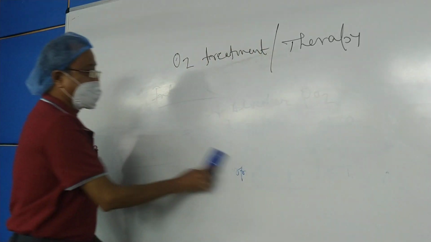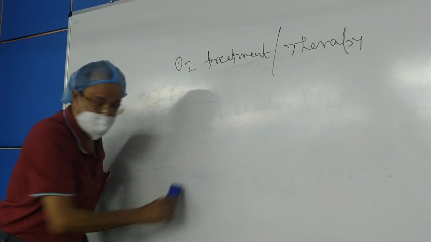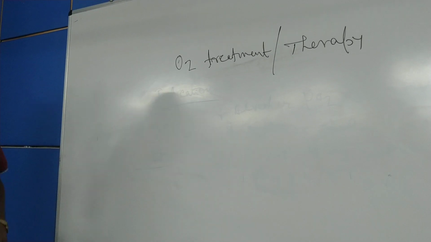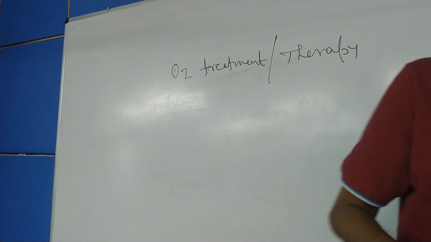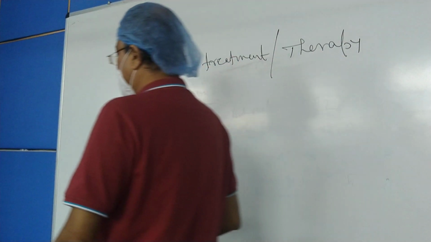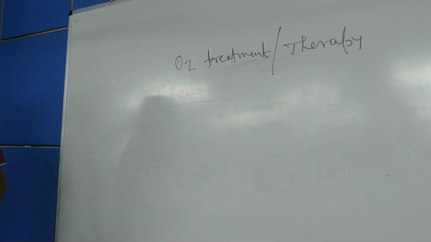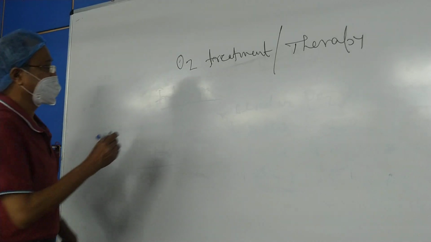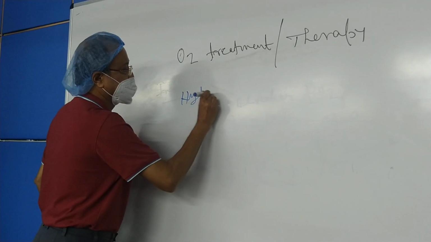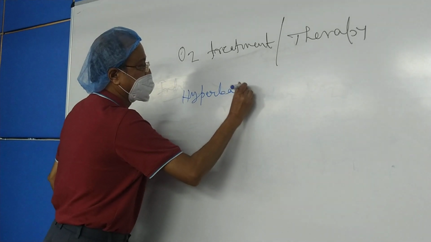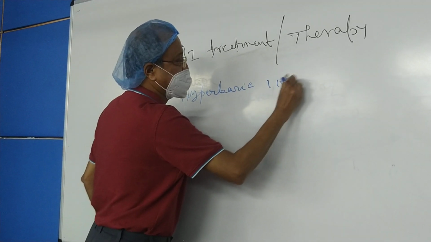Now let us come to another sort of oxygen treatment, another variety of oxygen treatment. In the previous condition I talked about the treatment by oxygen gas mixture, but here in this condition we will apply hyperbaric 100% oxygen.